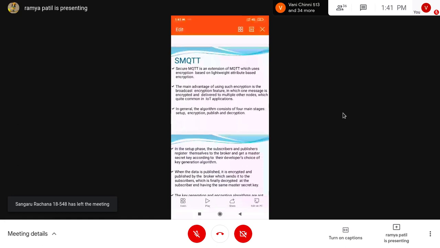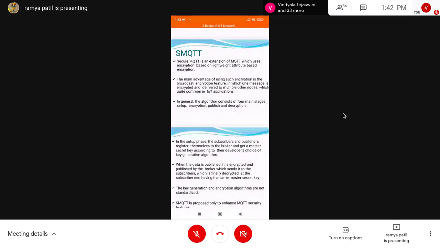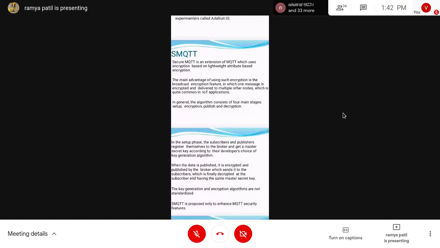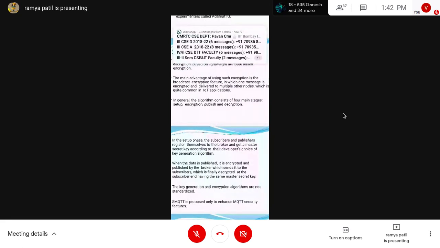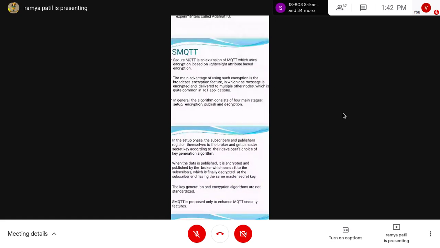So likewise, the messages whatever the sensors are sending are going to be encrypted. The main advantage of using such encryption is a broadcast encryption feature in which one message is encrypted and delivered to multiple other nodes. It is quite common in IoT applications, right? One message from a temperature sensor is going to be delivered to the different nodes. Sending information to multiple nodes is quite common in our IoT devices, right?